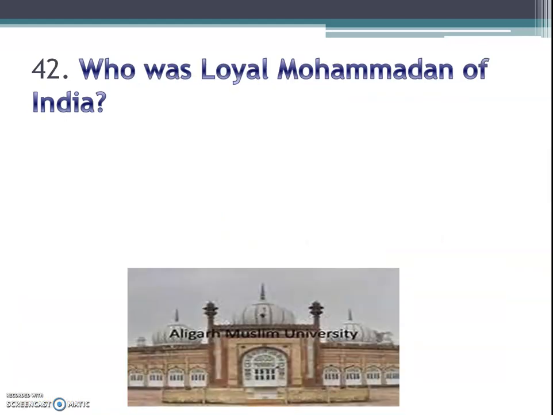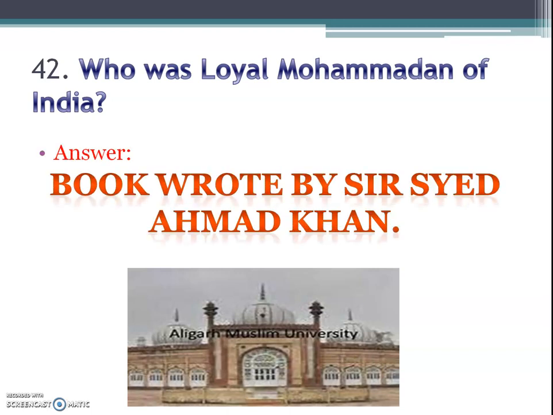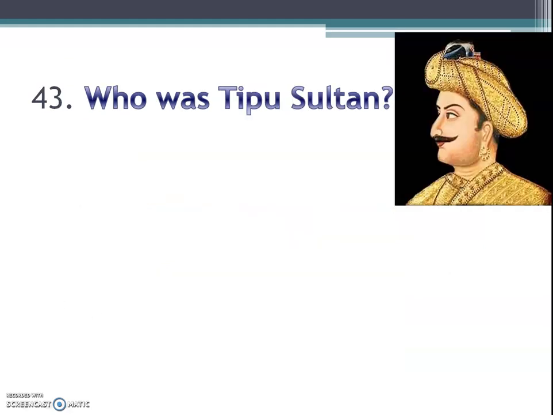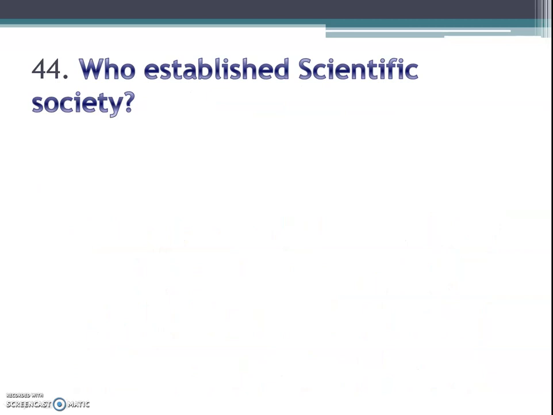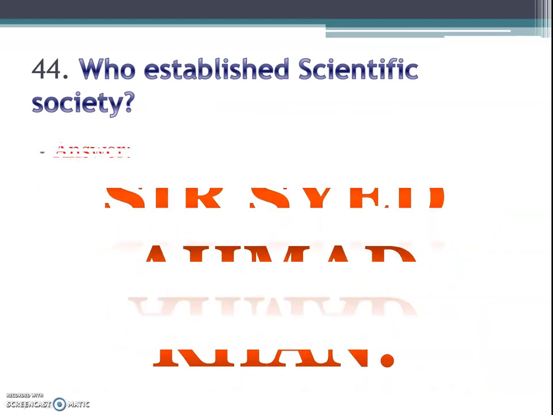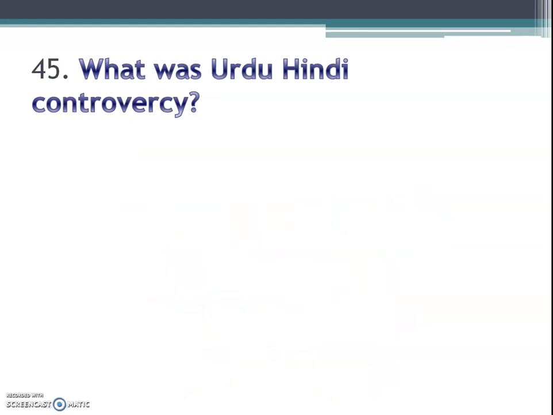Next question is, who was the loyal Muhammadan of India? And the answer is the book written by Sir Syed Ahmad Khan. Next question is, who was Tipu Sultan? Answer is, he was the Sultan of Mysore who fought bravely against the British. Next question, who established the Scientific Society? Answer is Sir Syed Ahmad Khan established the society.